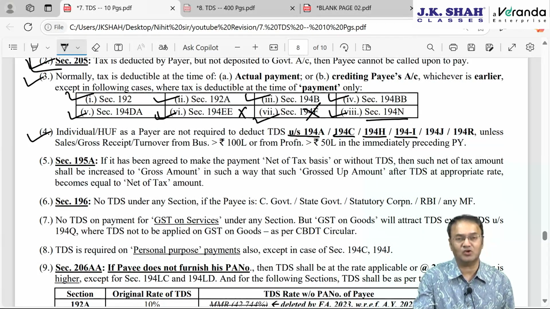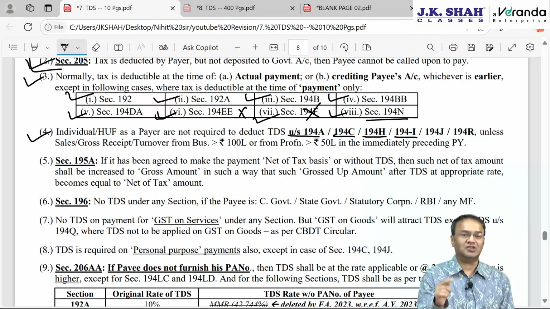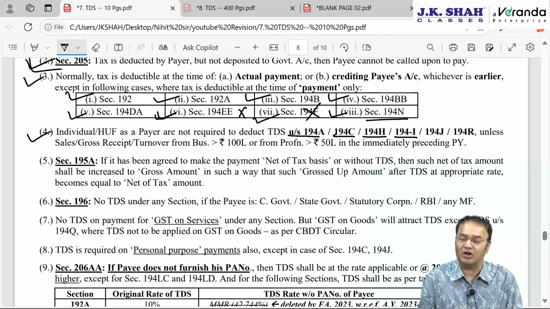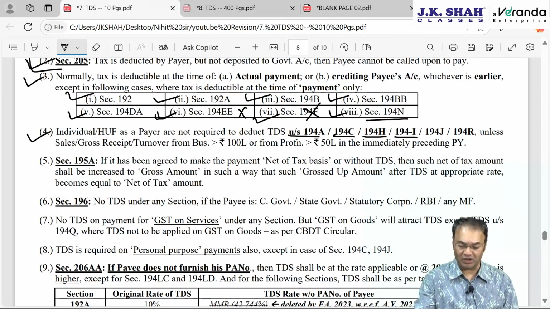194I, TDS on rent, rent of assets, rent exceeding 2,40,000 for the whole year. TDS rate will be 10% on the rent of land, building, furniture, fitting, and it will be at the rate of 2% in case it is a rent of plant, machinery, equipment.